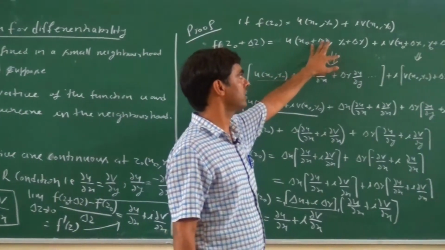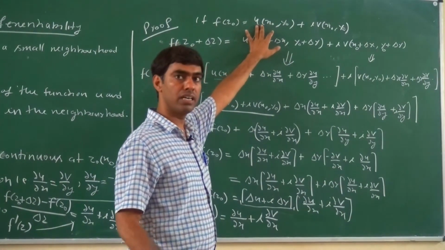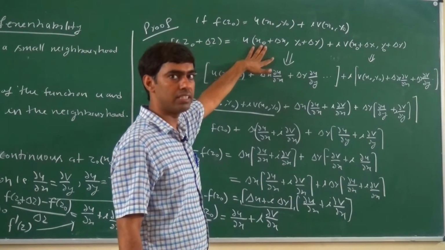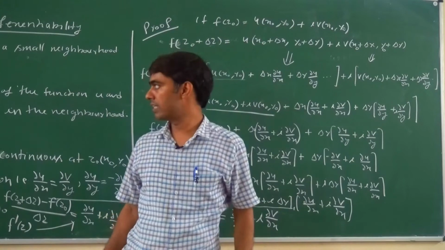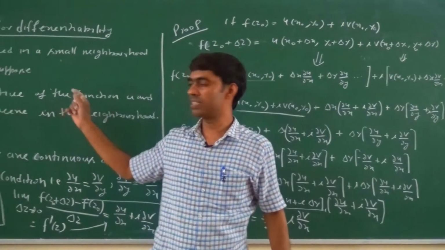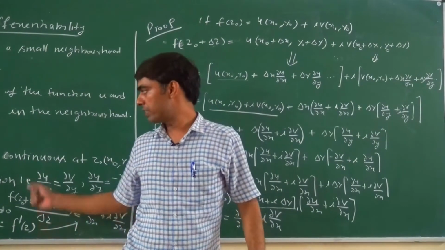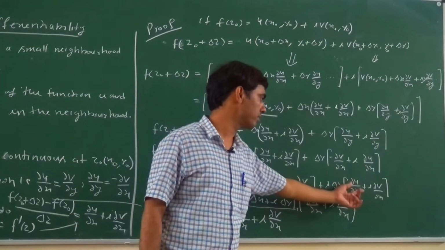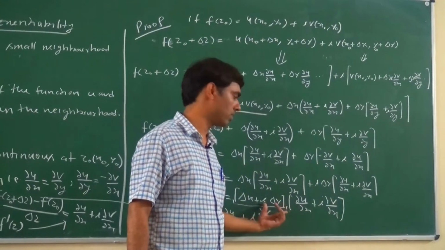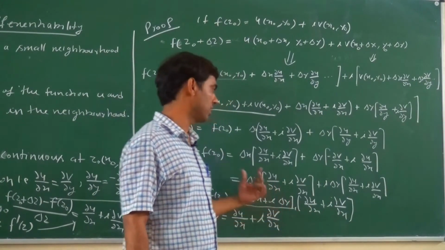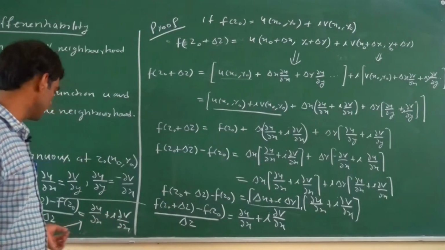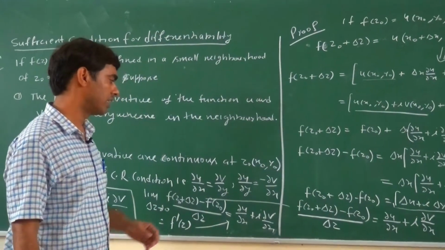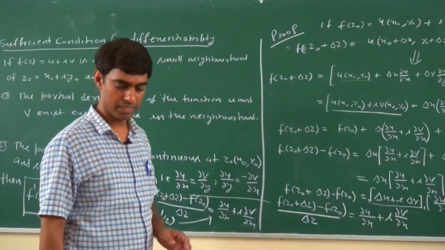If this is defined in a neighborhood, then only are we able to write a Taylor series expansion. If these two conditions are satisfied, then f dash z becomes del u upon del x plus i del v upon del x.